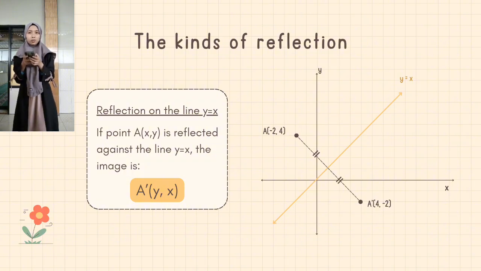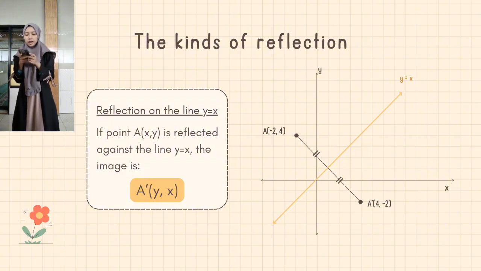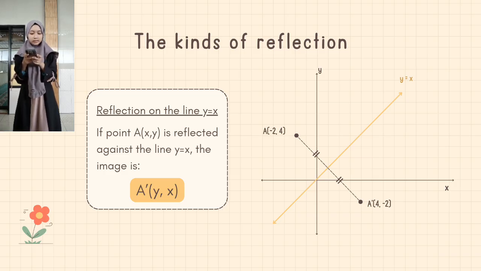Fourth, reflection on the line y equals x. If point A(x, y) is reflected against the line y equals x, the image is A'(y, x). And this is an example: if A(-2, 4) is reflected against the line y equals x, the image is A'(4, -2).